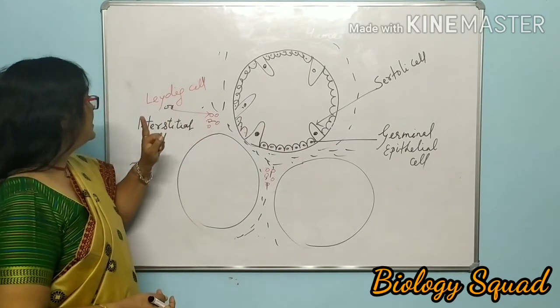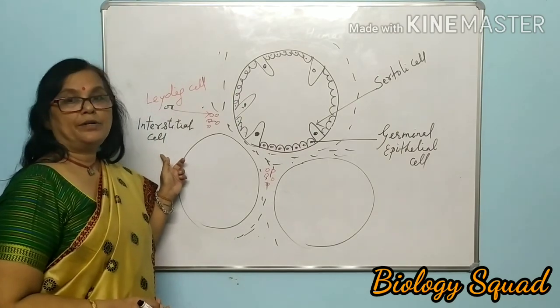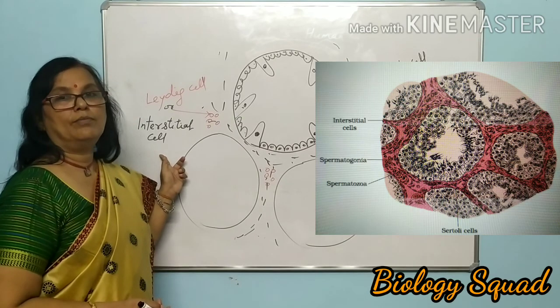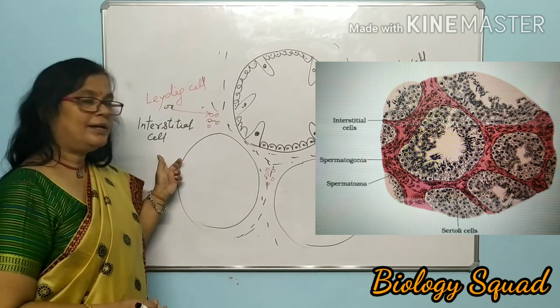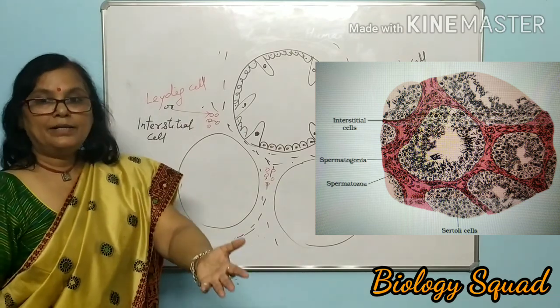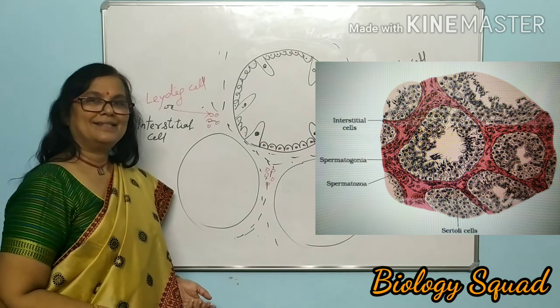These Leydig cells or interstitial cells will secrete androgens, which is testosterone in human male. Clear? Now you can say very clearly from where testosterone is secreted in human male, isn't it?